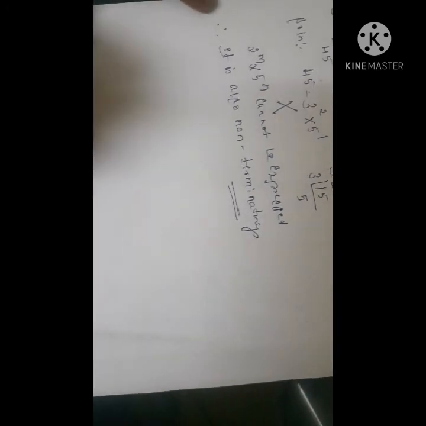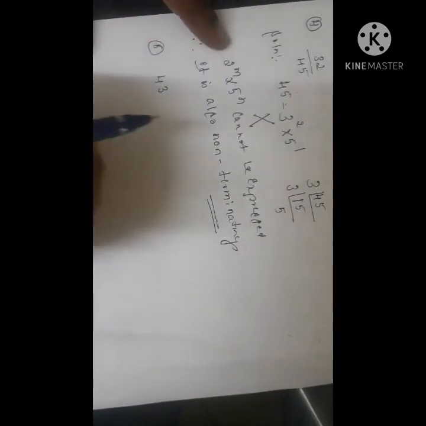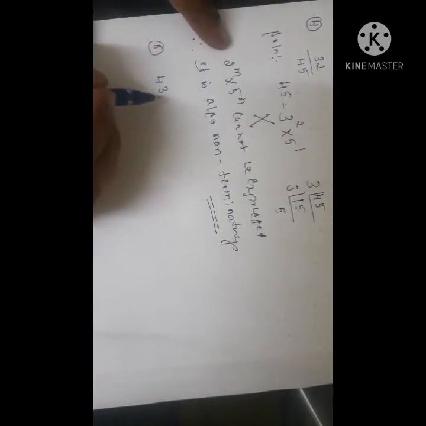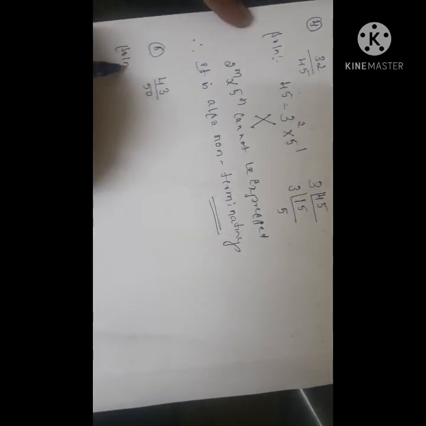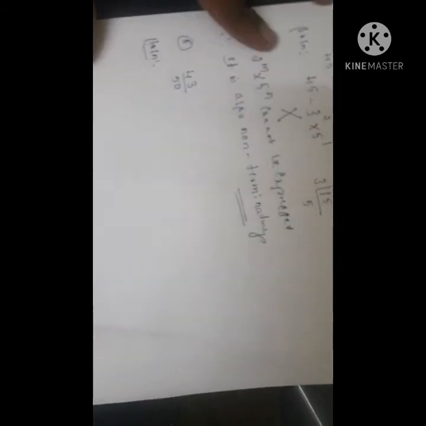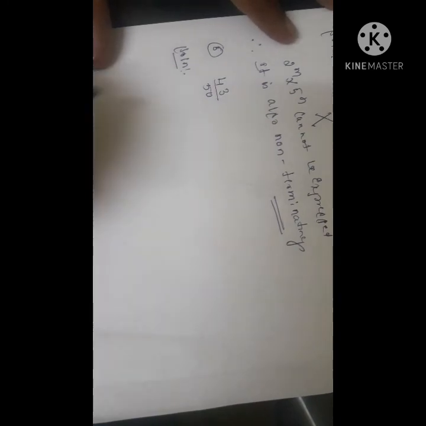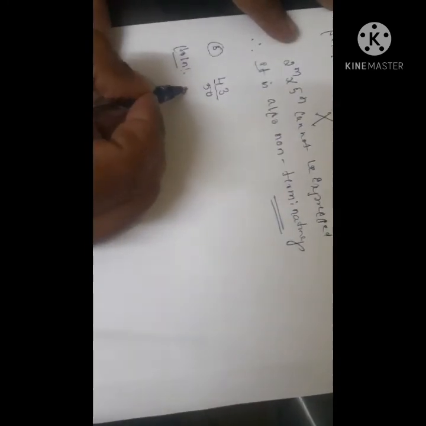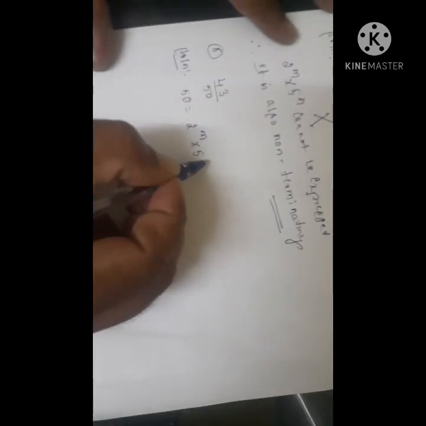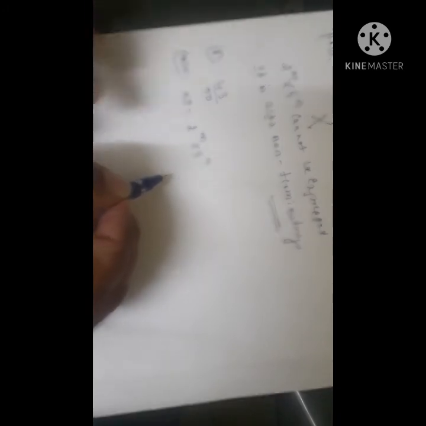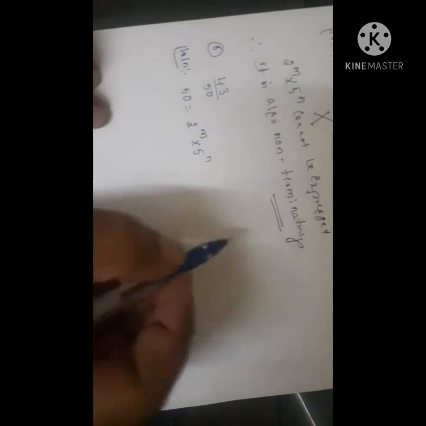Next, the fifth one is 43 by 50. Now, without actual division, I want to say whether the given fraction is terminating or non-terminating. For that, if it is possible to express 50 in the form of 2 to the power of m and 5 to the power of n, then it is terminating, otherwise it is non-terminating.